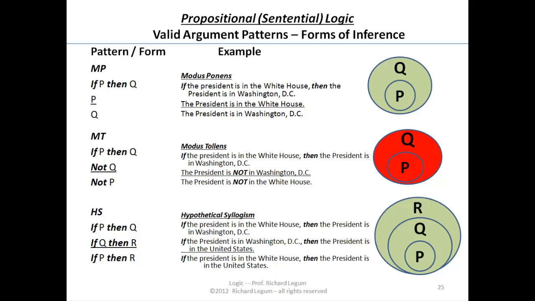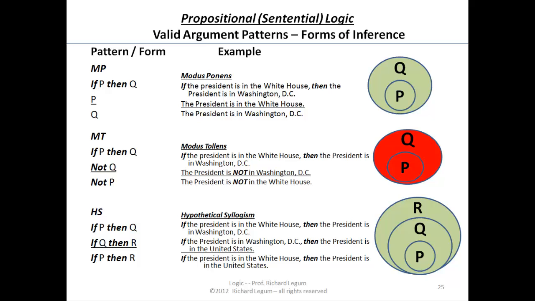Now let's quickly review how we're going to figure all of these out. I think the easiest thing is to focus on the president is in Washington and in the White House, and I should be consistent in the way I spell president. It should have a capital all along.